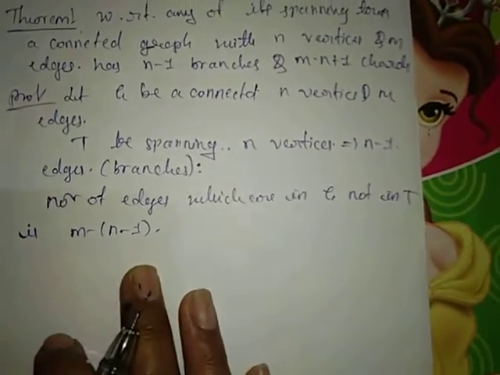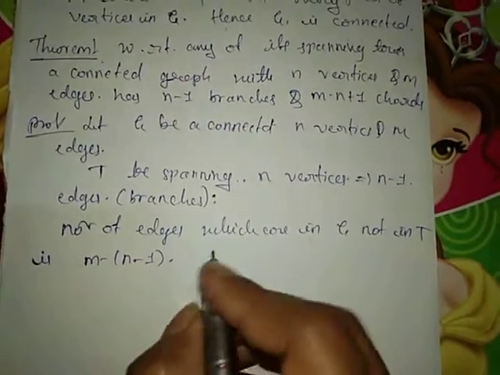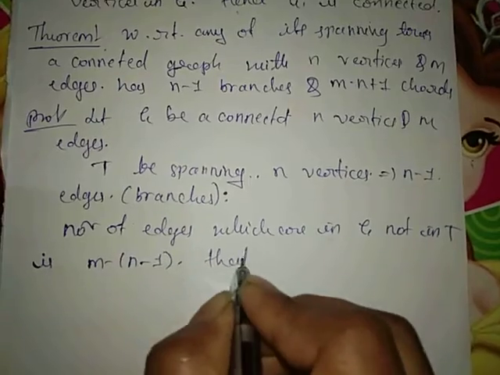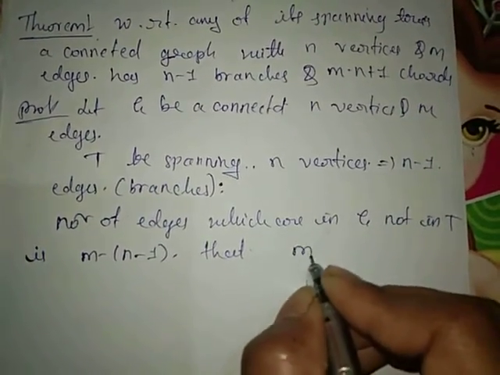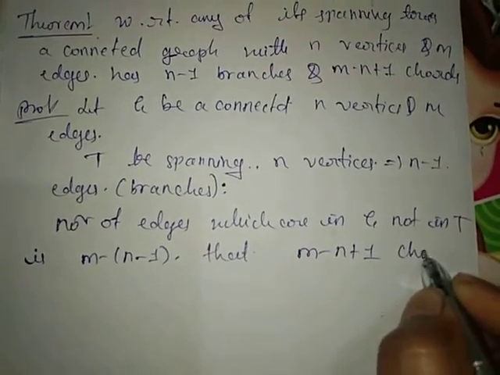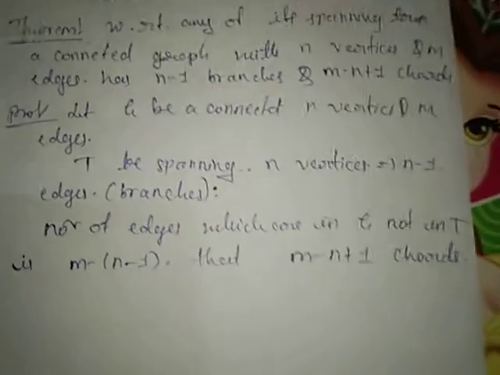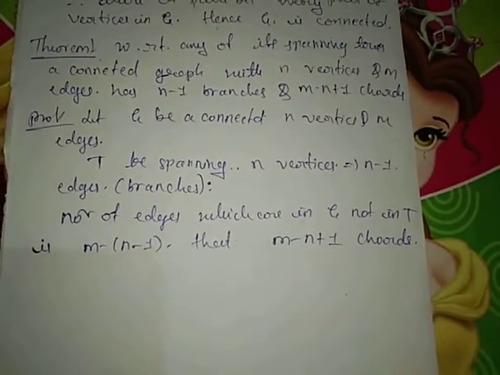That means with respect to T, it has m minus n plus 1 chords. Therefore, the theorem is proved.